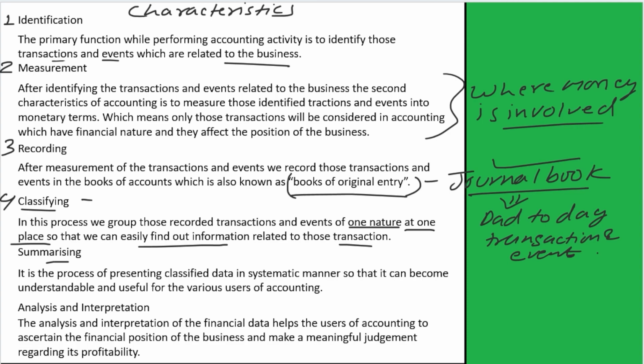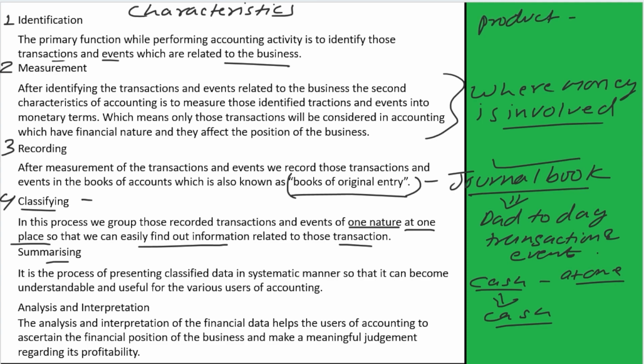Like if a transaction is related to cash, we did many transactions related to cash in the whole year. Then we write all these transactions where cash is involved at one place so that we can get information of cash whenever we need it.